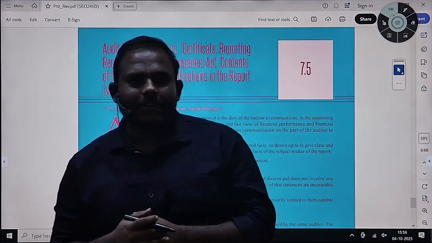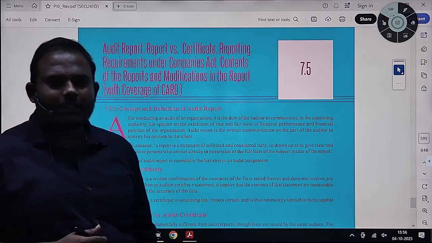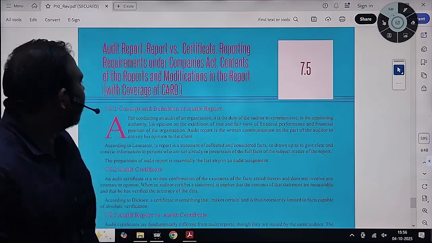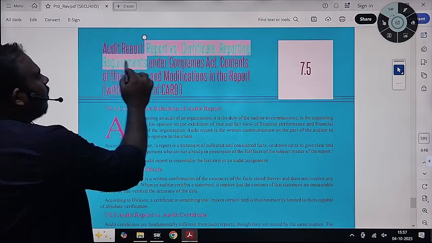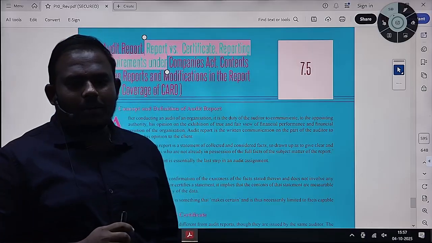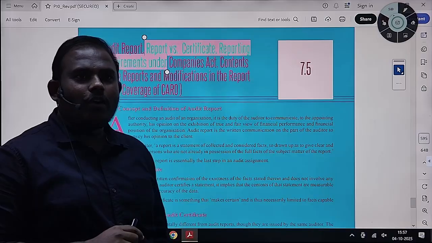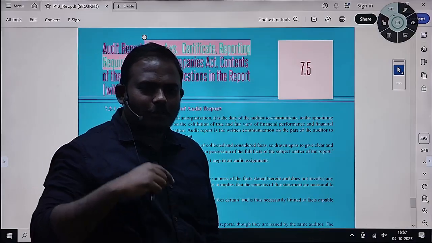So, good evening. In the last class, we have completed cost audit and secretarial audit. In the current class, we will discuss the audit report: majorly, the audit report, its contents, audit opinion, and different types of audit opinion. In between, I have left one chapter regarding audit of elements of financial statements, which we will cover in the later part.